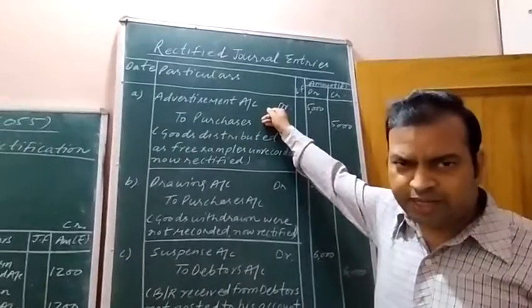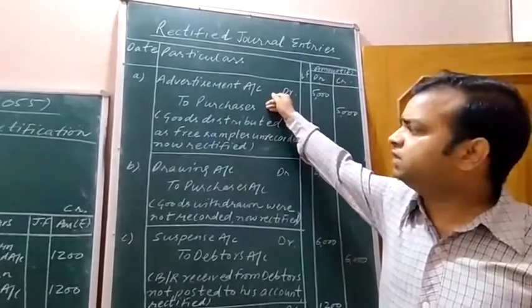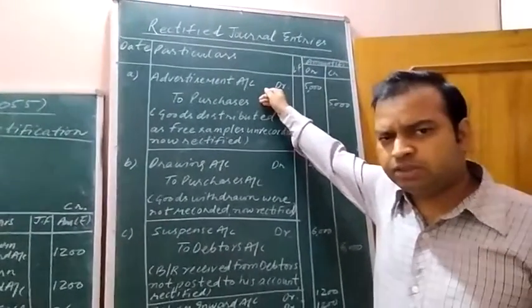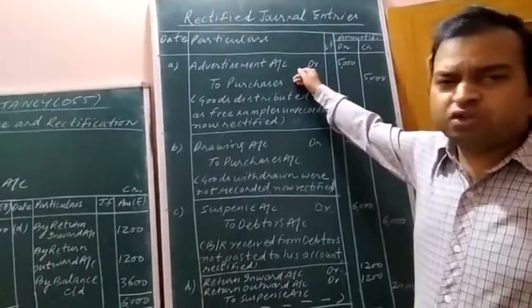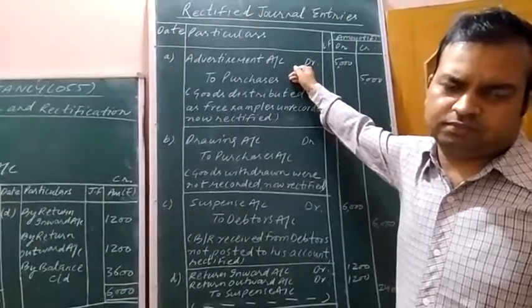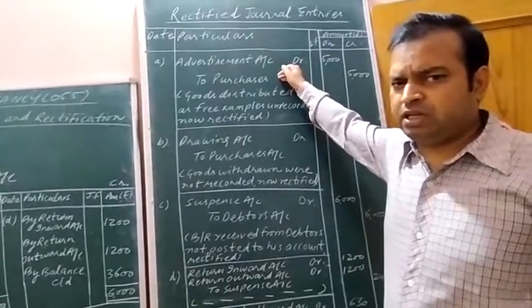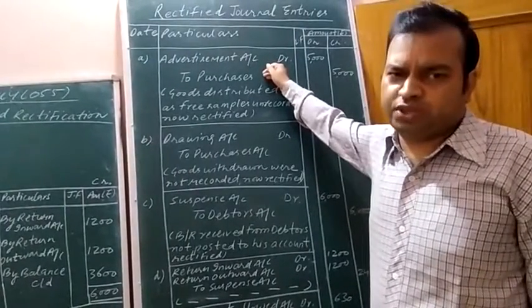Second, distribution of goods as free sample. Third, loss of goods by theft. Fourth, loss of goods by fire. In all these types of transactions, there is a decrease in the goods.